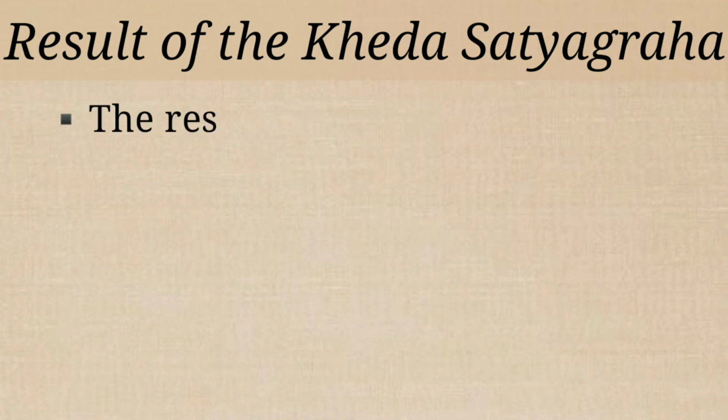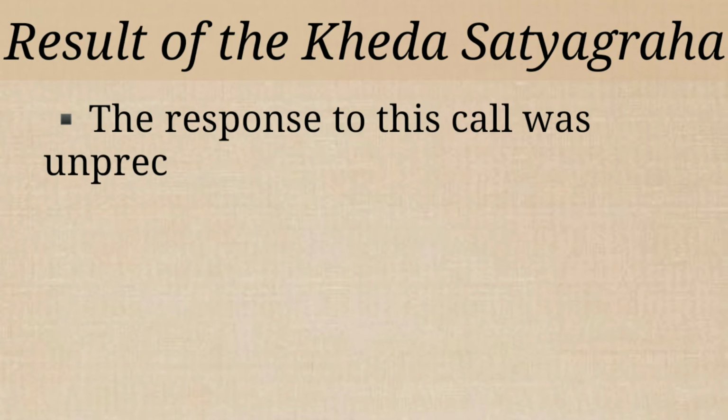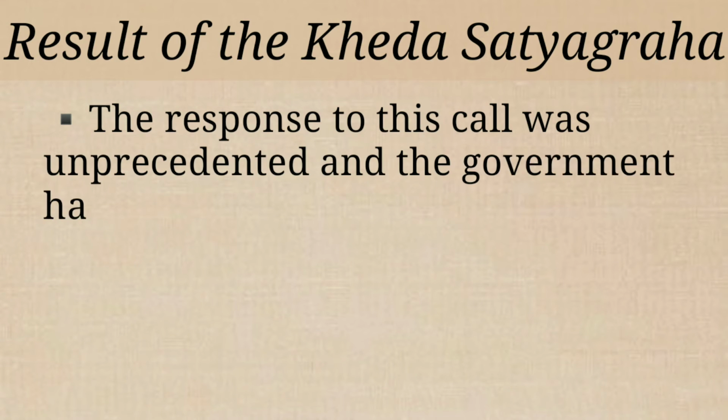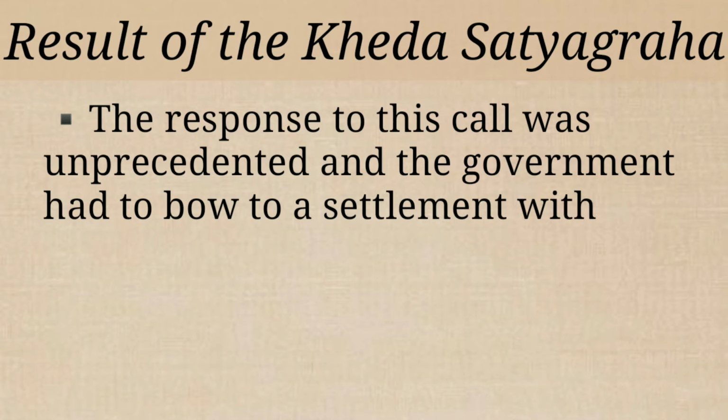Children, the response to this call was unprecedented. Unprecedented means it was never done before, and the government had to bow to a settlement with the peasants. So children, the British government had never seen such an agitation in India. So they had no other go but to accept the demands of the peasants.